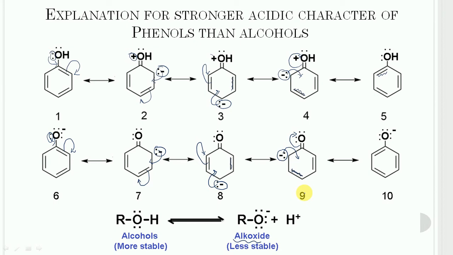So in last, we can say that phenol is a stronger acid than alcohol because the phenoxide ion left after the release of proton is stabilized by resonance, but alkoxide ion is not.